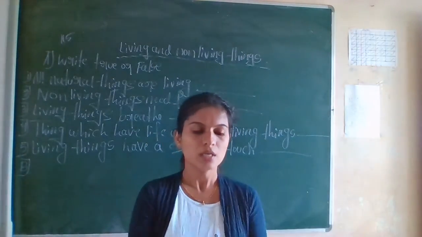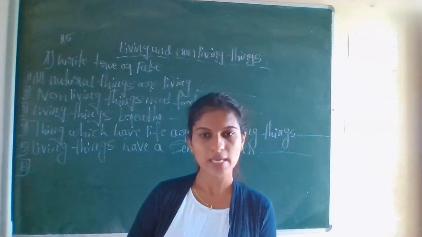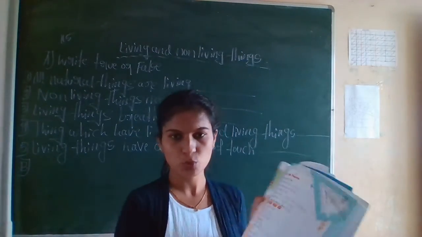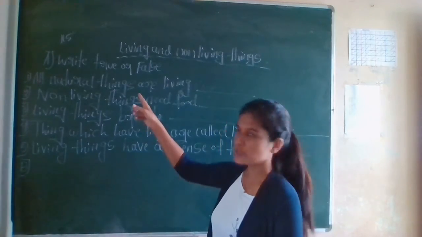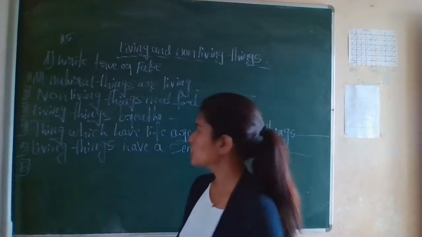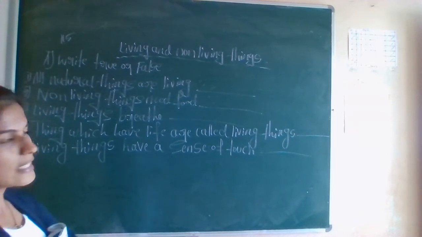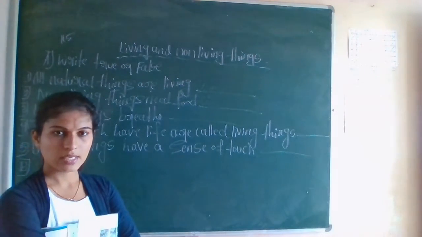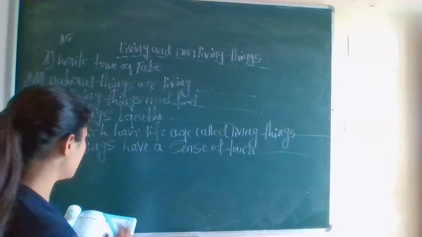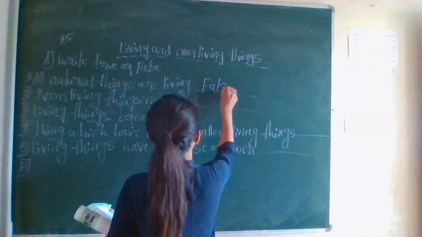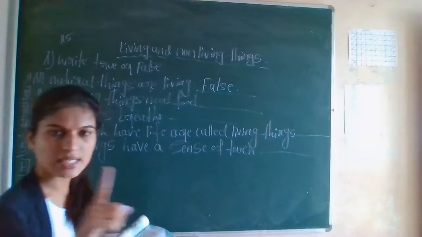First take a pencil and write on the textbook. The first one is write true or false. What is the first question? All natural things are living. Is it correct? No, it is false. All natural things are not living.